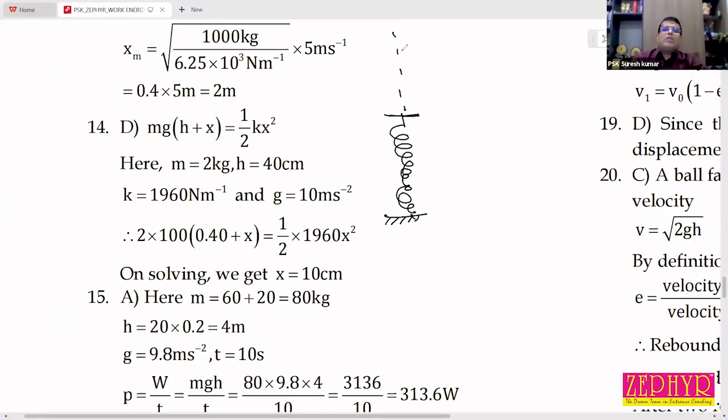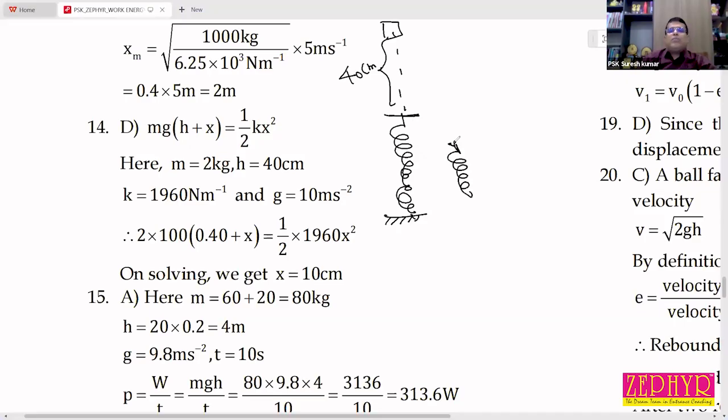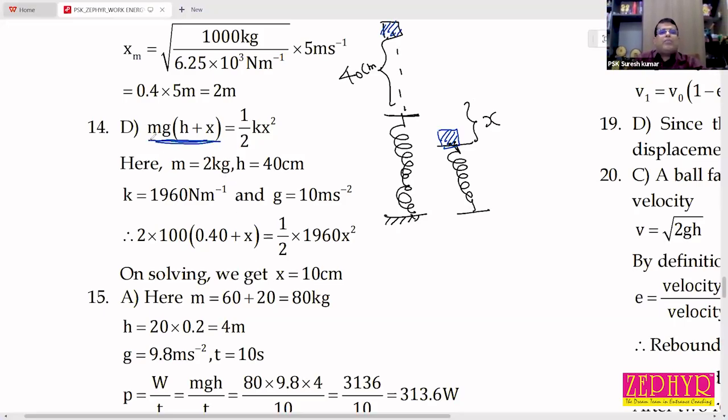A block is released from a height of 40 centimeter. When the block falls on the spring, it is compressed for a distance x. So the total loss in potential energy is mg into h plus x, equal to half kx square.